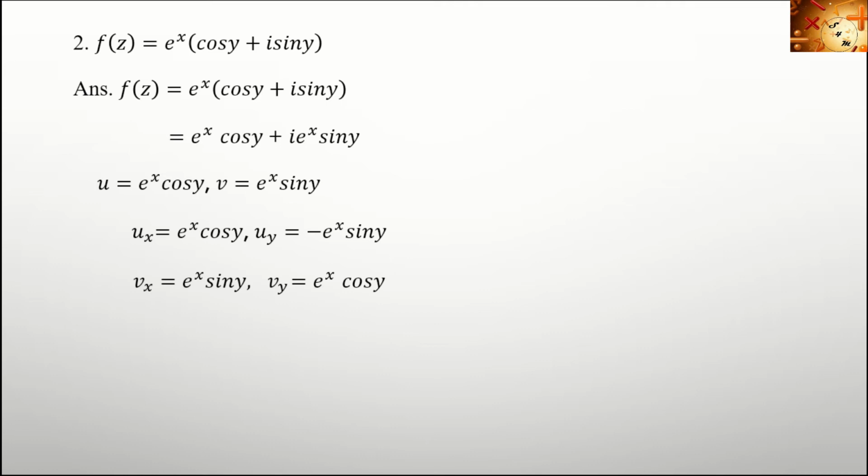Similarly, vx equal to, keeping the y term constant, the derivative of e raised to x is e raised to x. So vx is equal to e raised to x into sin y. Then for finding vy, keeping the x term as a constant, the derivative of sin y is cos y. So vy is equal to e raised to x cos y.